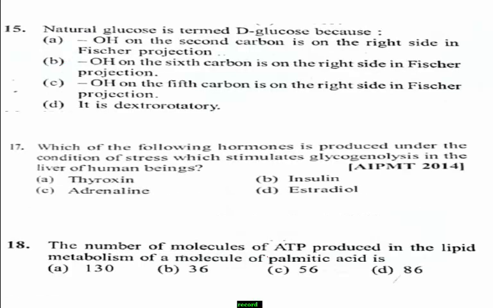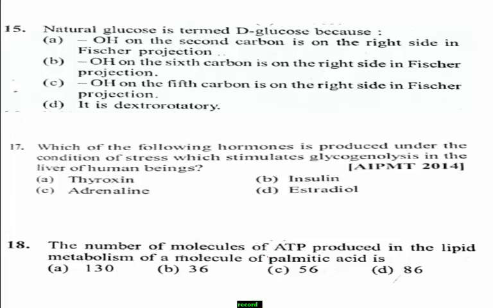Yes, next question number 15. Natural glucose is termed D-glucose because, what is the question? Option A, OH on the second carbon is on the right side in the Fischer projection.